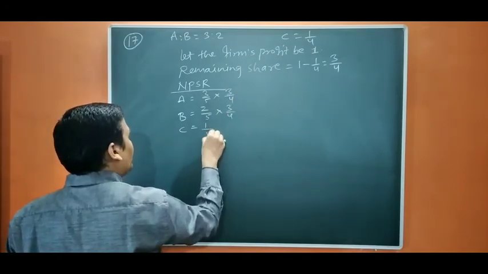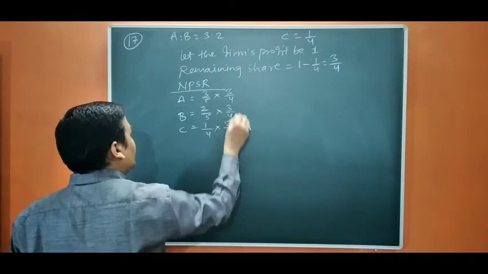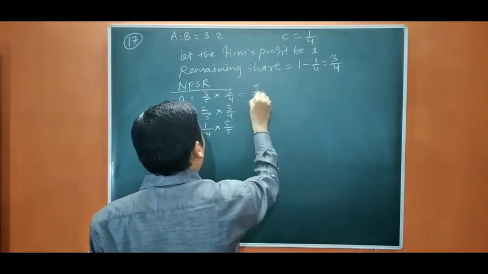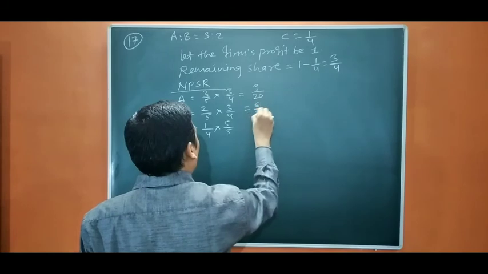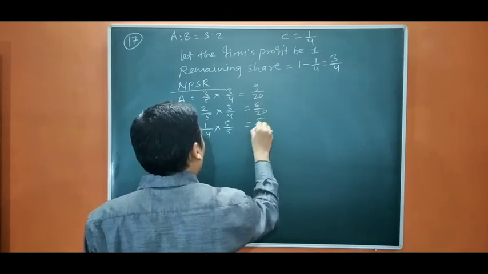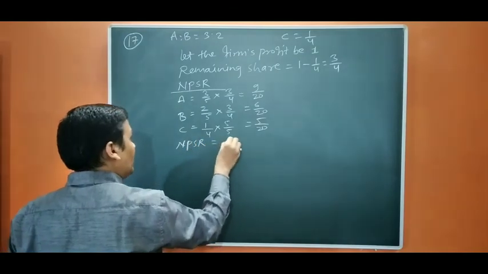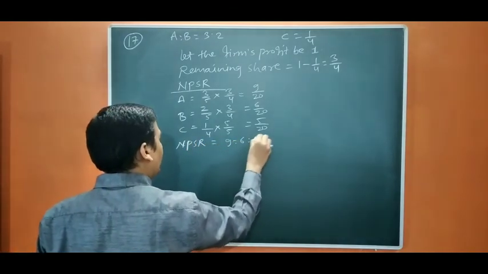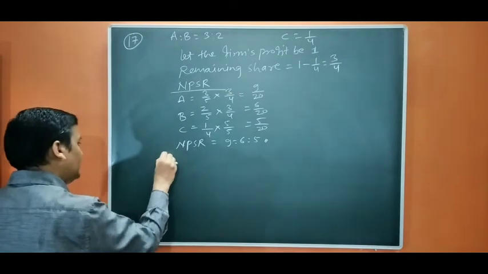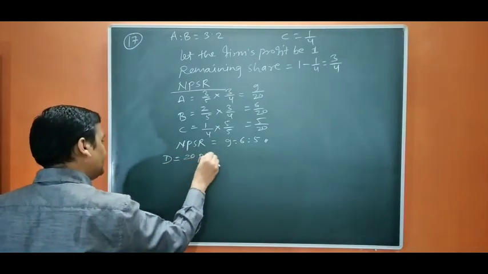Okay, so with 1/4, it is going to be 9/20, 6/20, 5/20. So the new PSR is 9:6:5 between A, B, C.